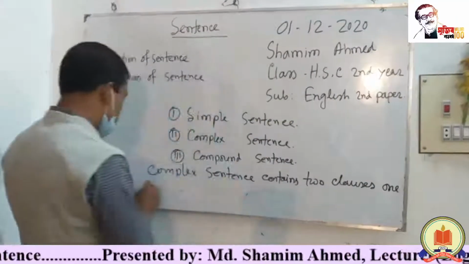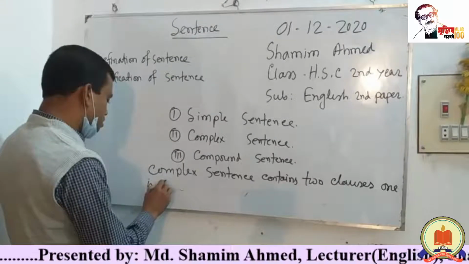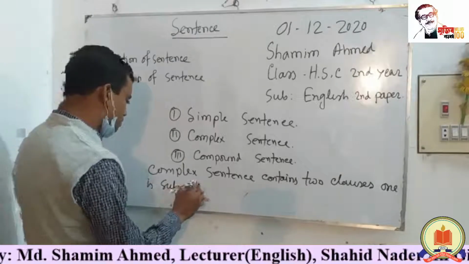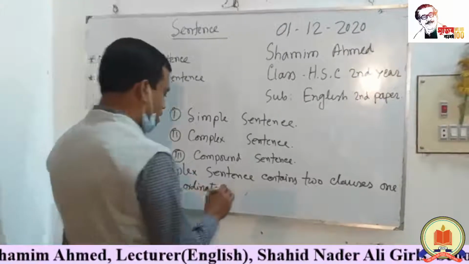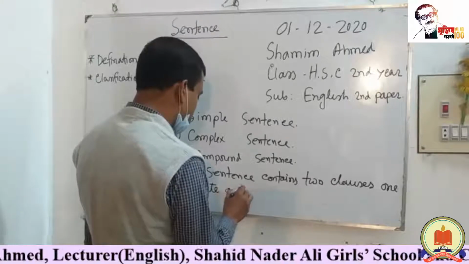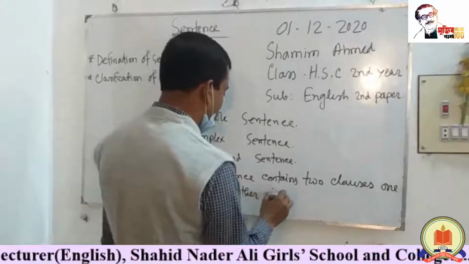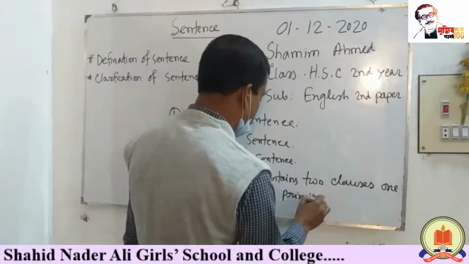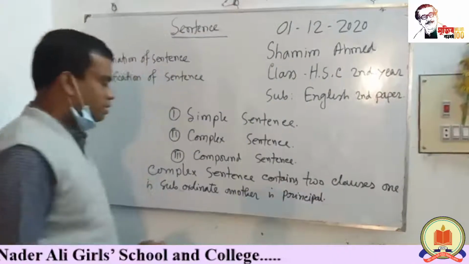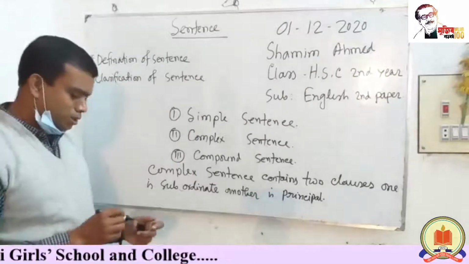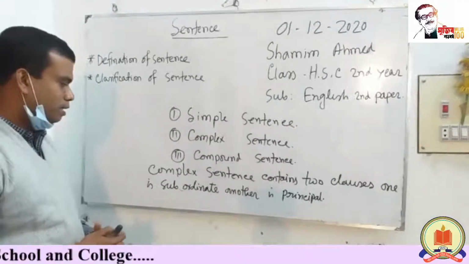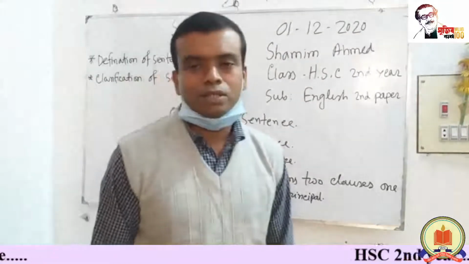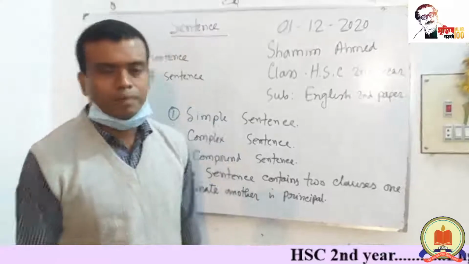One is subordinate, another is principal. That means a complex sentence contains two clauses: one is a subordinate clause and another is a principal clause. Dear students, you have to know what is a clause. A clause is a part of a sentence having a subject and predicate.